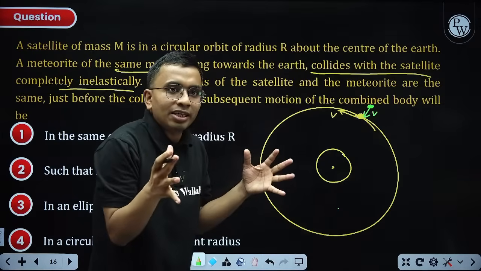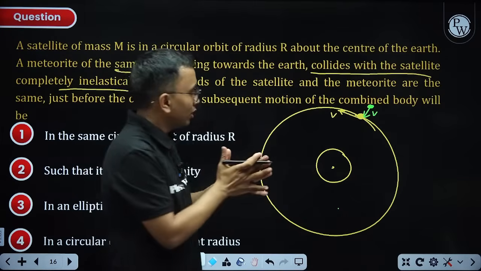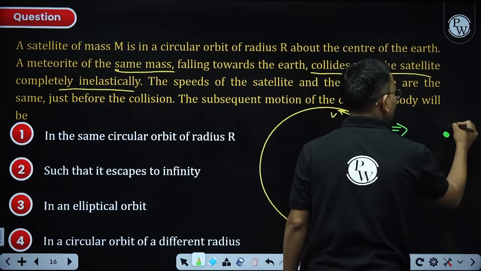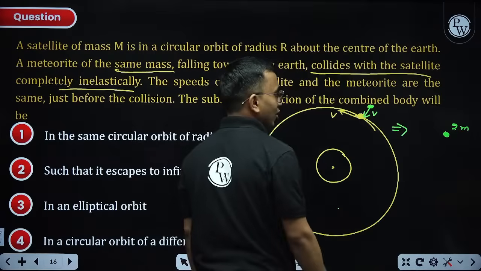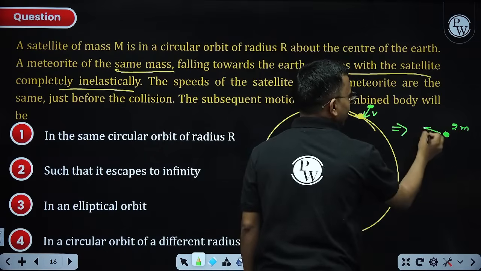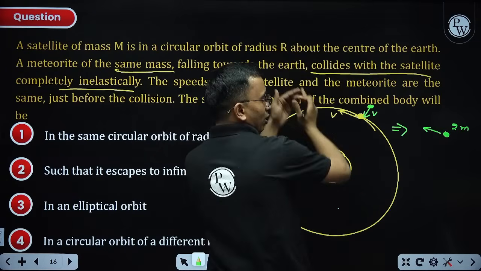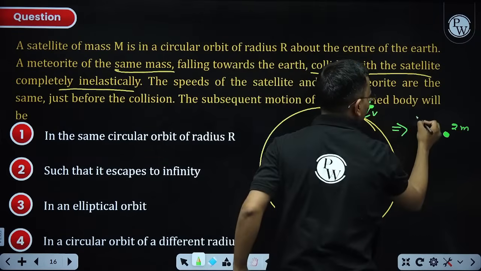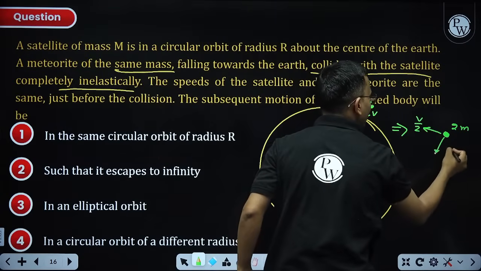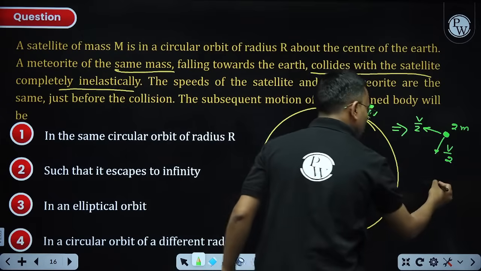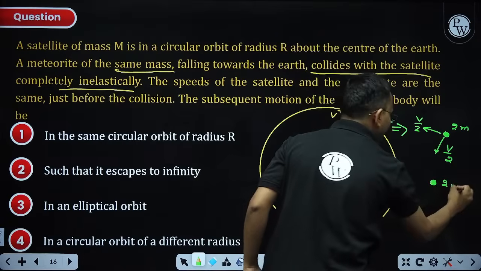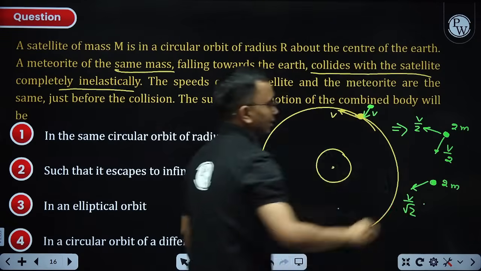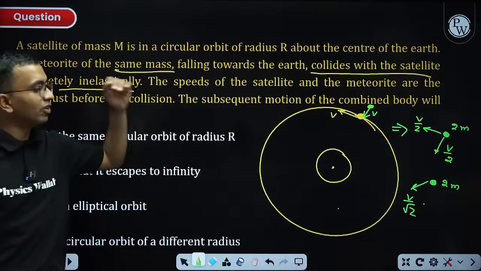Now inelastically means they will move together after collision. So after collision, this mass 2m, how much will be the velocity? Along this tangential direction, velocity will be v by 2. Along the tangential direction you can say initial momentum is equal to final momentum. So v by 2. Along the radial direction also v by 2. So this 2m mass is having a velocity that is v by root 2 like this at some particular angle.